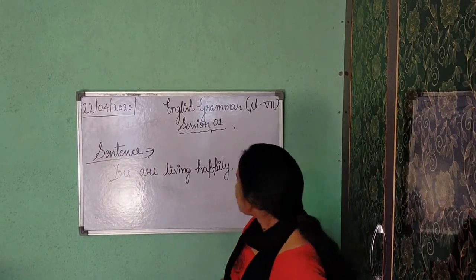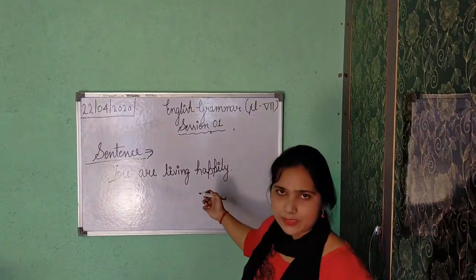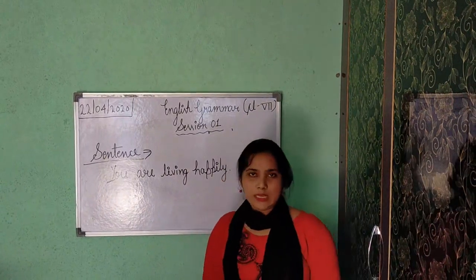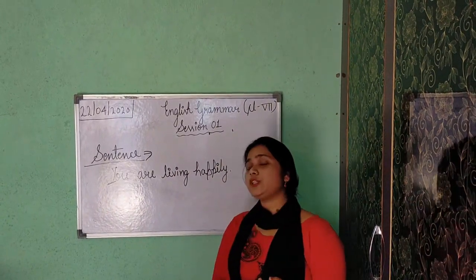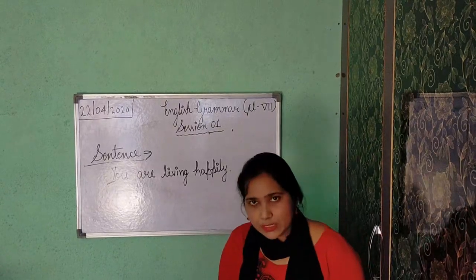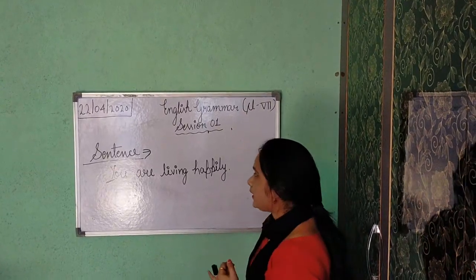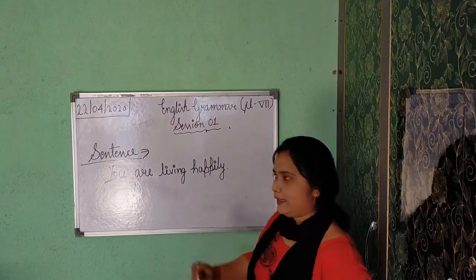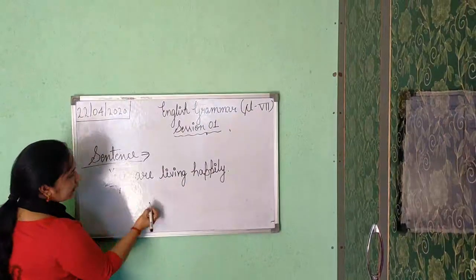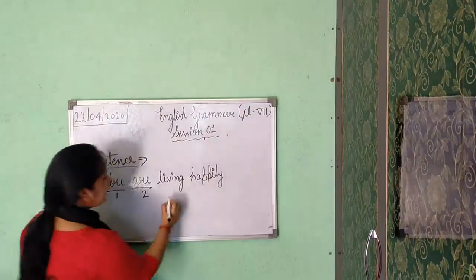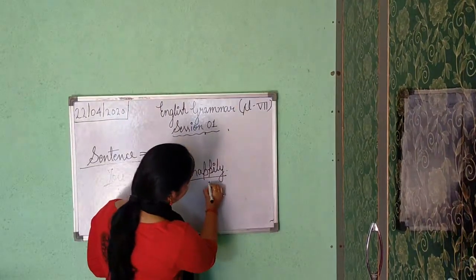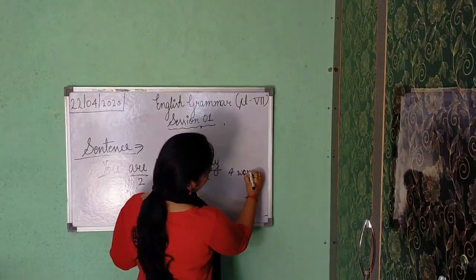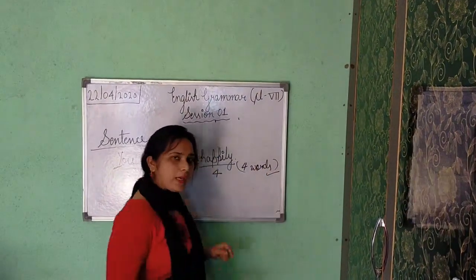Okay, so here I have written you are living happily. Can you see whether it is a sentence or not? If it is giving complete meaning, if it is showing a subject plus verb combination, and one most important thing, if it is giving sense, a group of words giving sense, then it is your sentence. Now just count with me. First word, second word, third word, and this one is the fourth word. So we are getting 4 words. It is showing a group of words.